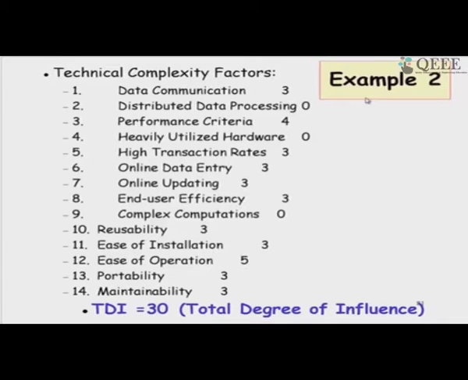So, let us look at another example. Here we looked at the degrees of influence for each of those complexity factors. Data communication is present and average, distributed data processing not present, performance criteria yes we are concerned for, heavily utilized software no influence, transaction rate medium, and so on. Ease of operation is maximum, portability is required, maintainability is required, and then we got 30 as the degree of influence.